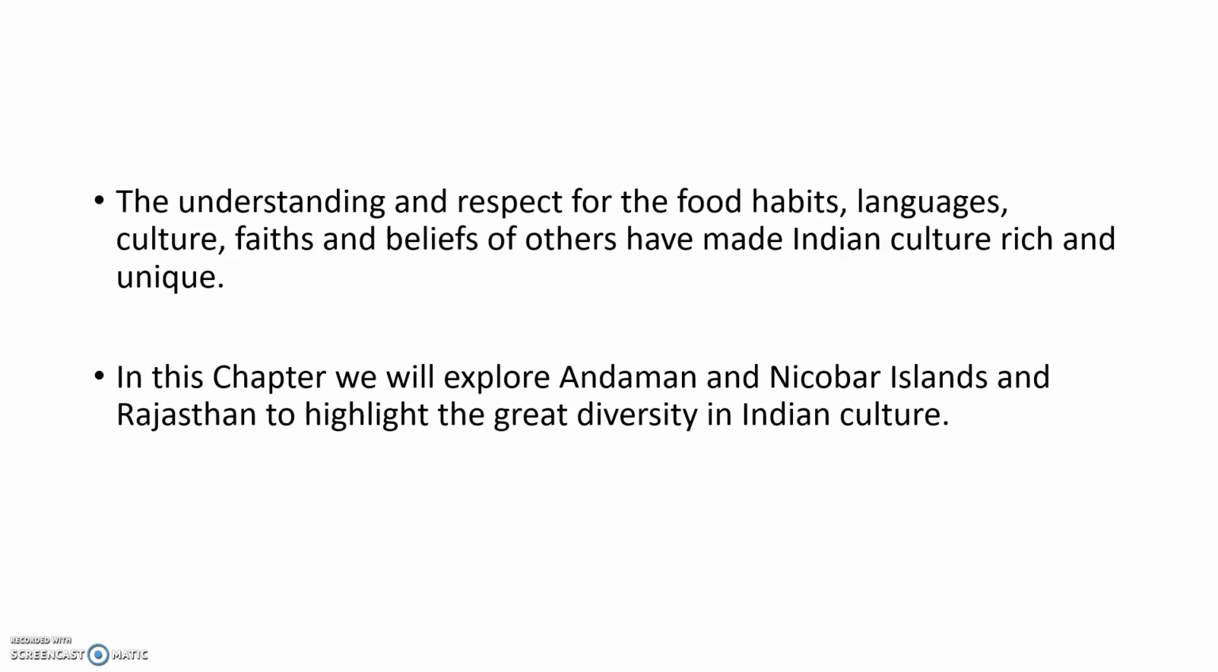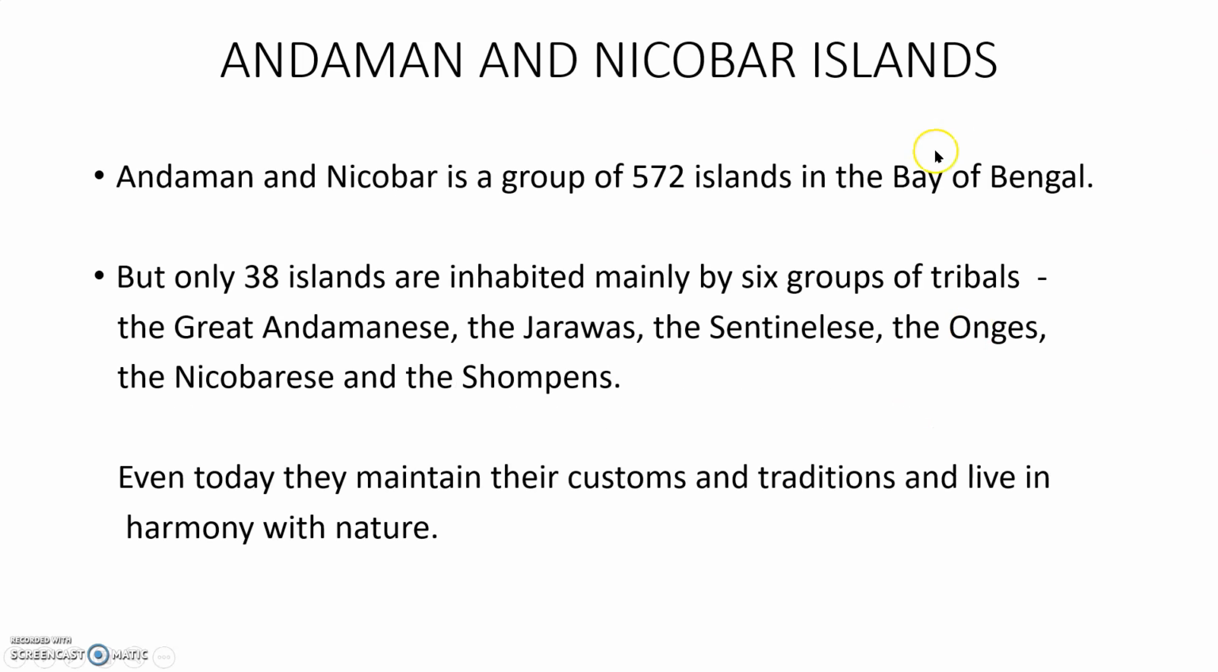What are those? The Andaman and Nicobar Islands. Already you know what an island is: a piece of land surrounded by water on all sides. So the Andaman and Nicobar Islands are a group of islands in our country. And Rajasthan. In Rajasthan, in our country, one desert is there. In the state of Rajasthan, that desert is the Thar Desert. About these two areas we are going to discuss. First, the Andaman and Nicobar Islands.